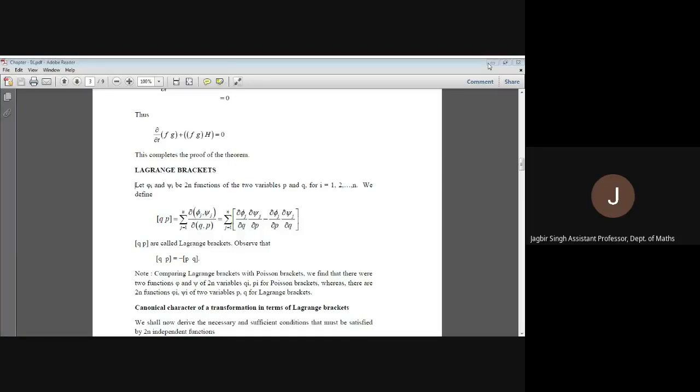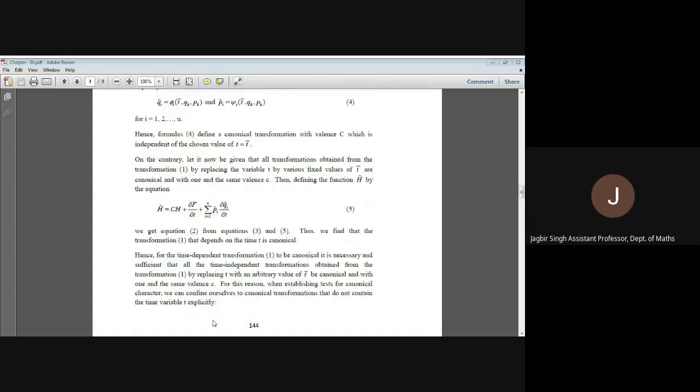In the note, it is stated that while considering the Poisson brackets, we discussed two functions of 2n variables, but when we discussed the Lagrangian brackets, we had 2n functions and 2 variables. Now we are looking at the canonical character of a transformation in terms of Lagrange brackets.